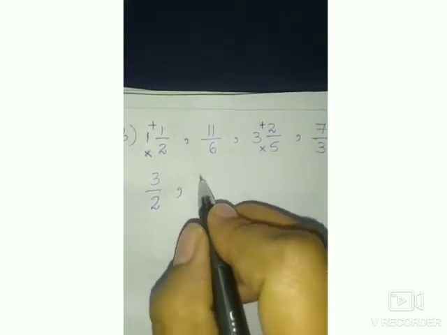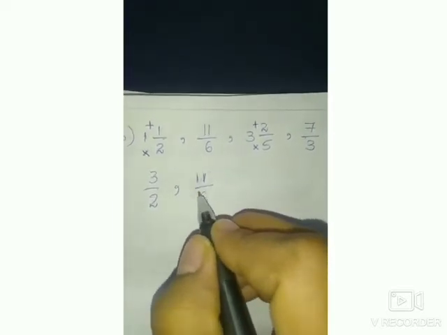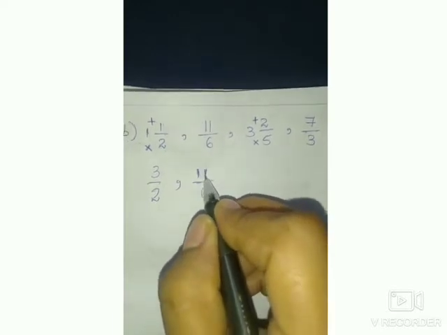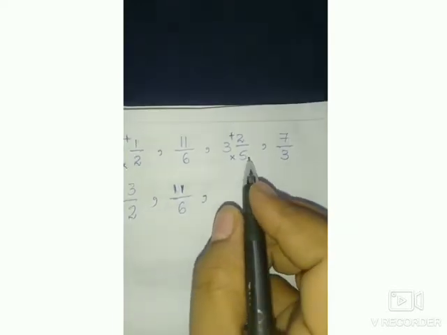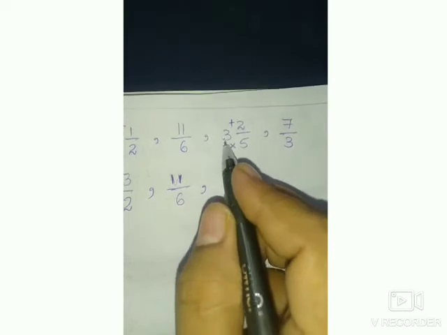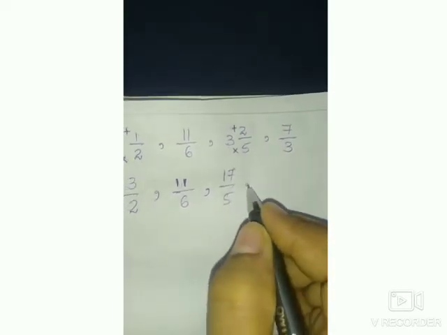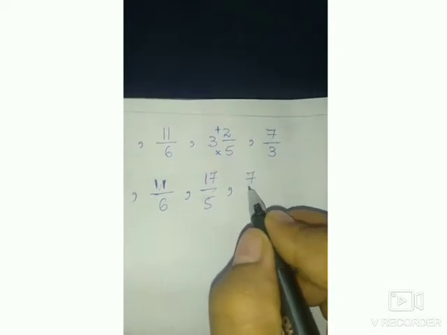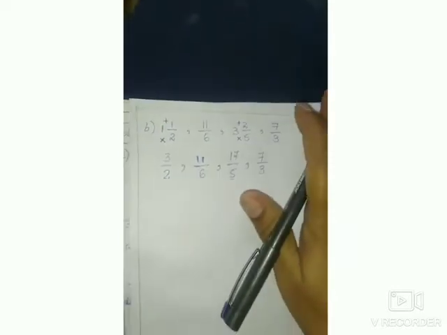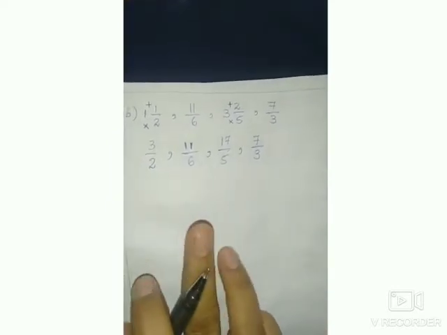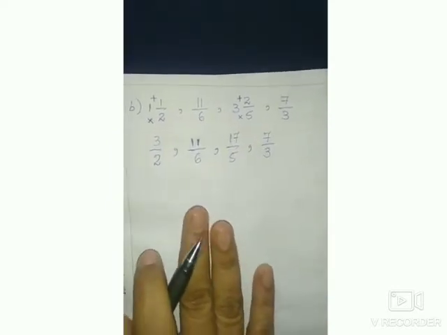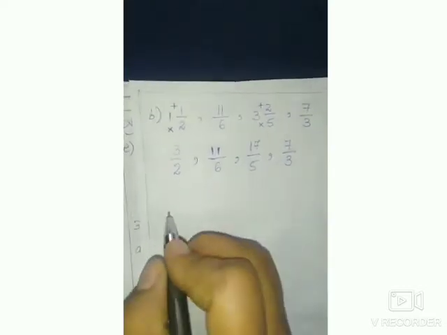Next, this is the improper fraction. So 11 by 6. Next, mixed number. 5 3s are 15. 15 plus 2, 17 by 5, comma 7 by 3. These are very important in comparing the fractions. So learn perfectly.